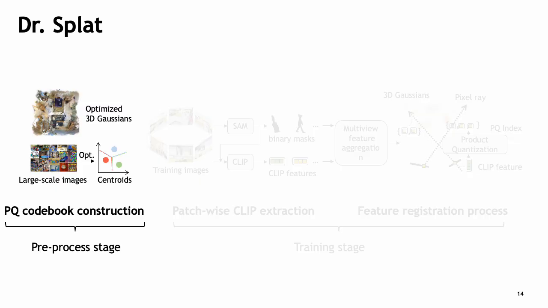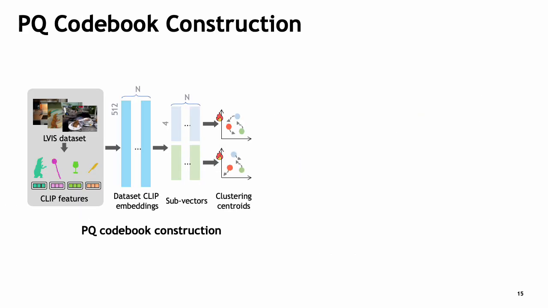Given optimized 3D Gaussians, we first start by constructing a PQ codebook using a large-scale dataset. During PQ codebook construction, we optimize to find centroids of each subvector segmented from training CLIP embeddings.